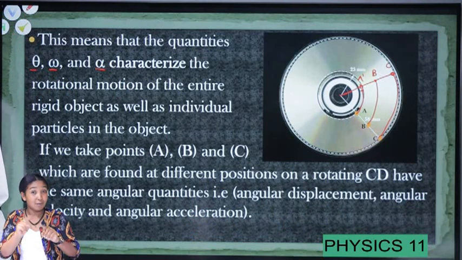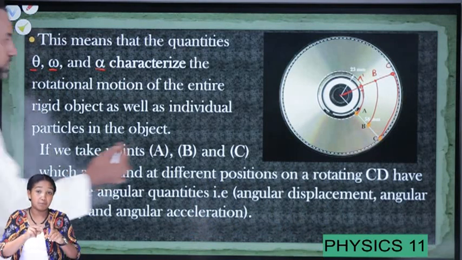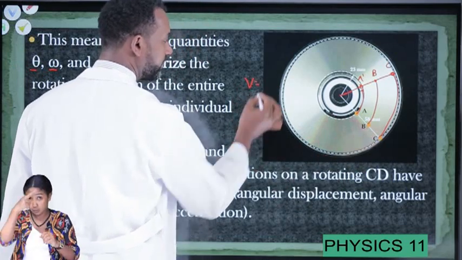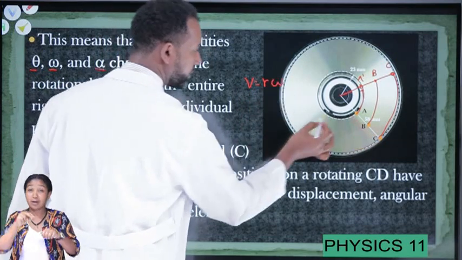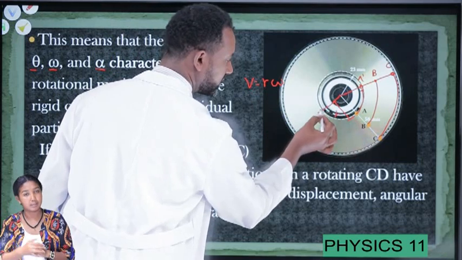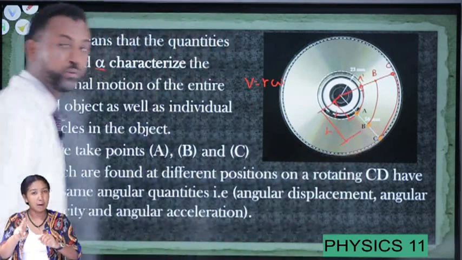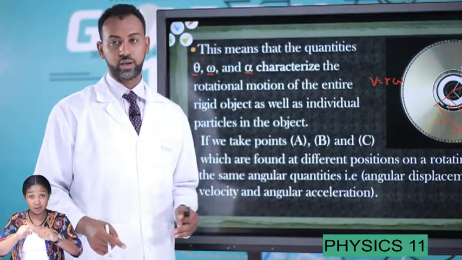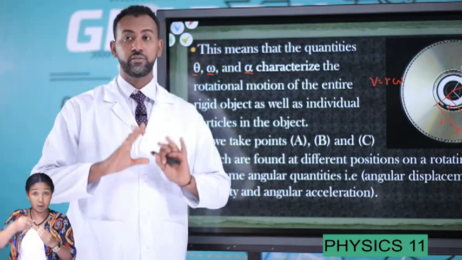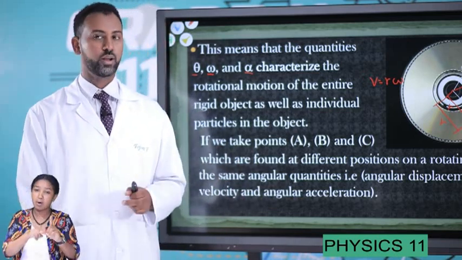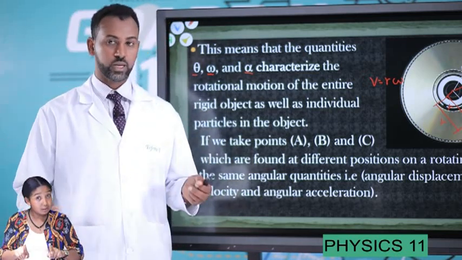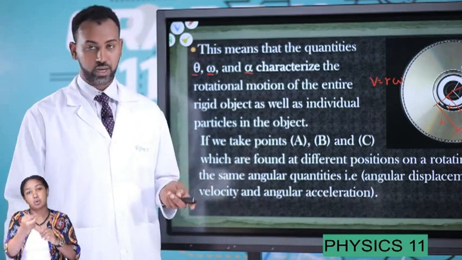But other variables like tangential velocity might be different. For example, for point A and point B, we could have different tangential velocities because tangential velocity depends on the radius. From the axis, point A has radius r, point B has a different r, and point C has a different r. For different r, we could have different tangential velocity. Therefore, for a rotating object, every particle has the same angular velocity, angular acceleration, and angular displacement, but we could have different tangential velocities or tangential accelerations.